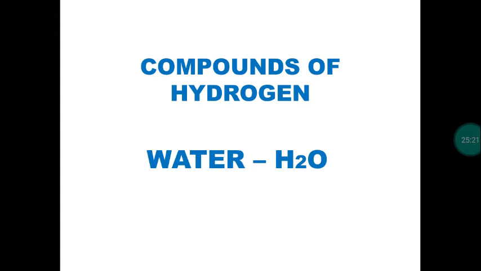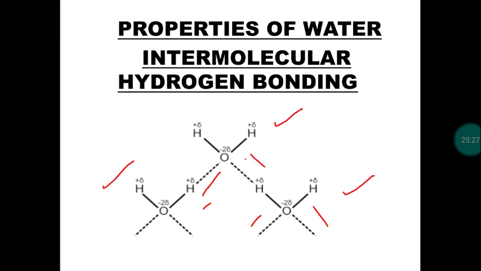Water is a colorless volatile liquid. It has high melting as well as boiling point. It has intermolecular hydrogen bonding, so it exists in the form of liquid. Hydrogen bonding is nothing but a bonding between the least electronegative hydrogen and more electronegative heteroatoms like oxygen, fluorine, and nitrogen.